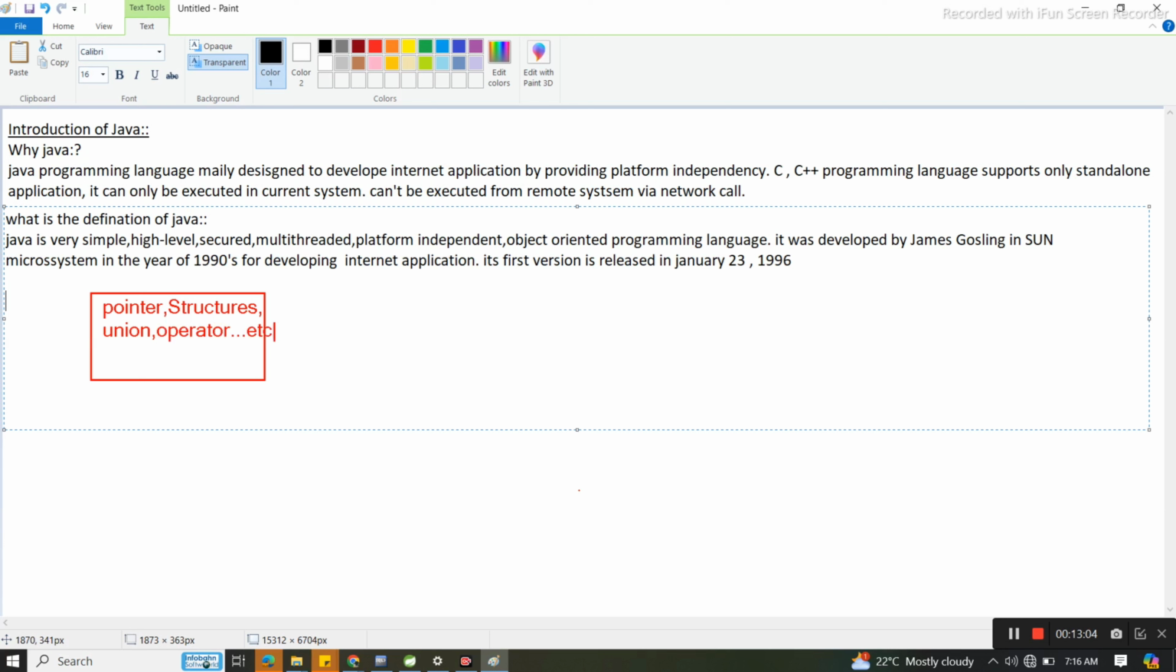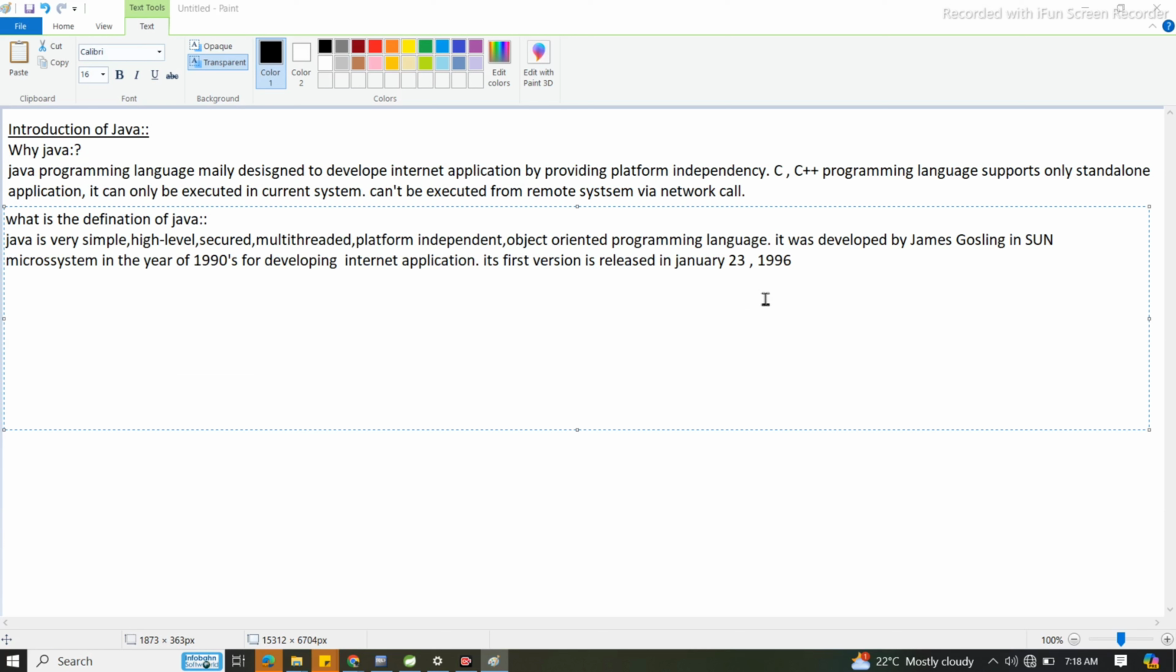Now we'll see what the important features of Java are. I will ask you one question. What are the important features? Here we have seen all these features: simple, high level, secure, multi-threaded. These are nothing but the important features. Now next question.